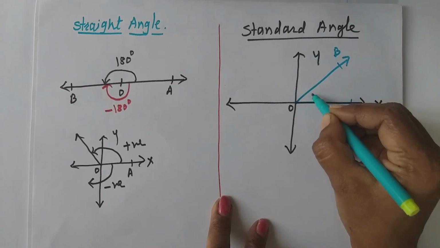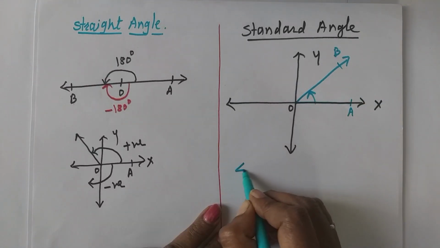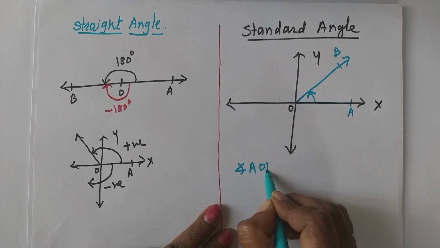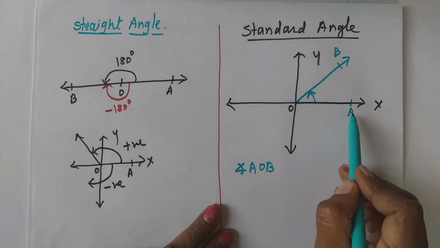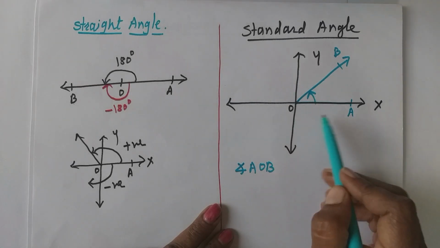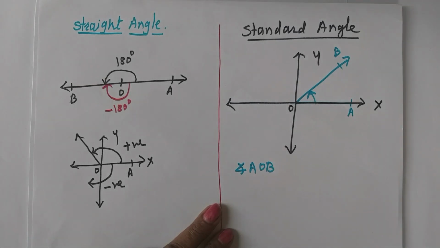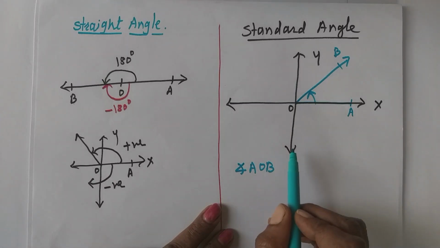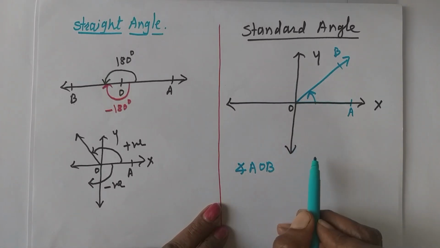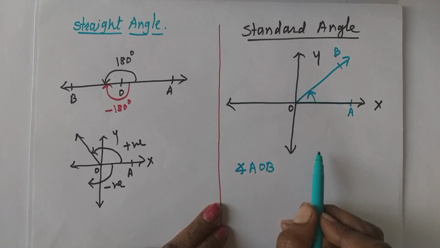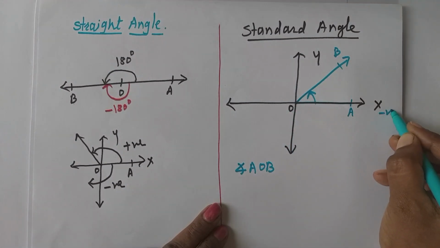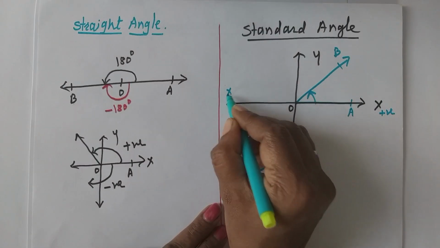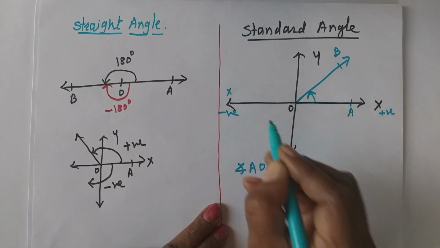Suppose your terminal arm is like this. Consider this angle AOB. In this angle, the vertex is at the origin. The initial arm is along the positive direction of the x-axis and the terminal arm can be anywhere. Means for a standard angle, it should be a directed angle, means it should have direction. The initial arm should be along the positive direction of the x-axis. This is the positive direction and this is the negative direction of the x-axis.